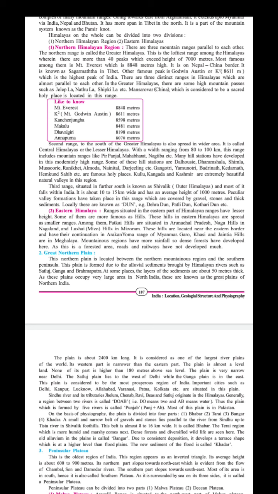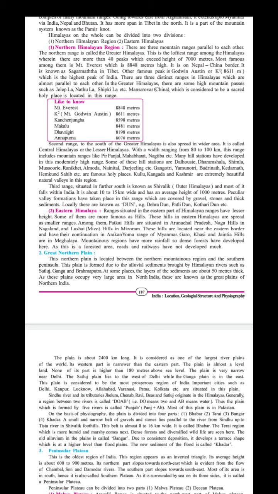The old alluvial plains are called the Bangar. Bangar, we can say in one word, is old alluvial soil. Due to the deposits developed in a terrace shape, at a higher level than the flood plains, the new sediments of the floods are called the Khadar. So you know what is the Khadar, the Tarai, the Bangar and the Bhabar. Okay, so these are the words. Write down the definitions of Bhabar, Tarai, Bangar and Khadar.